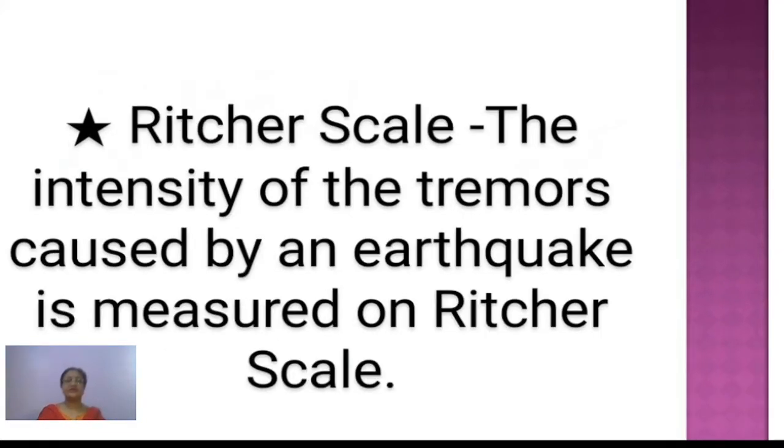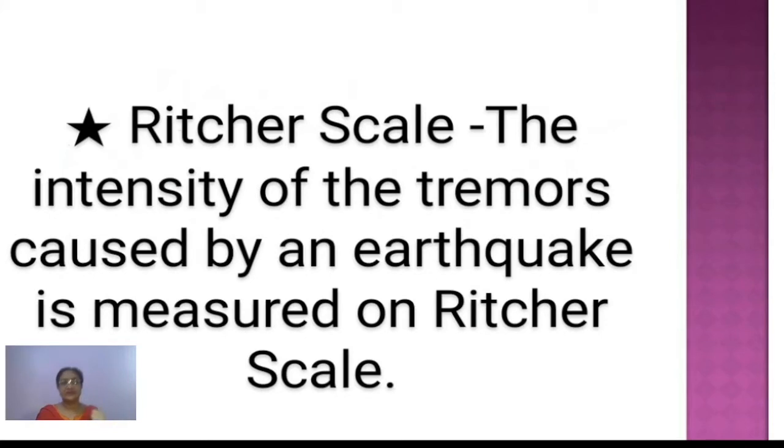Now the next term related to it is the Richter scale. This also is a term which you must have heard many times. Whenever there is an earthquake anywhere in the world, you hear that on the Richter scale, this earthquake measured 4.5 or 6.2, whatever. So what is the Richter scale? It is a scale on which the intensity of the tremors is measured.